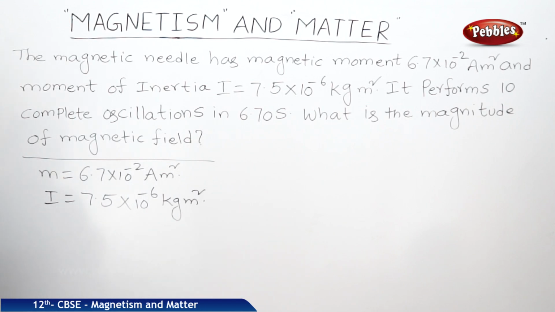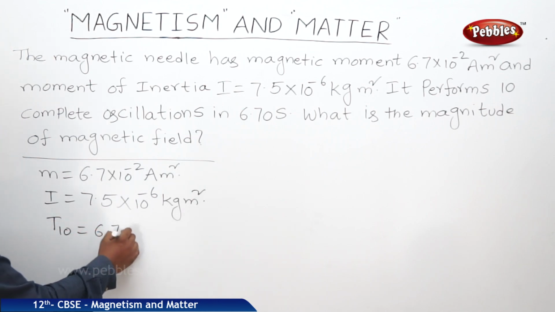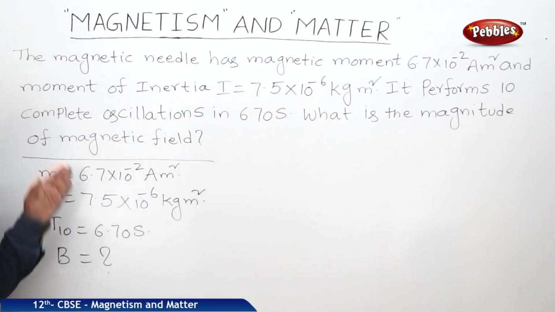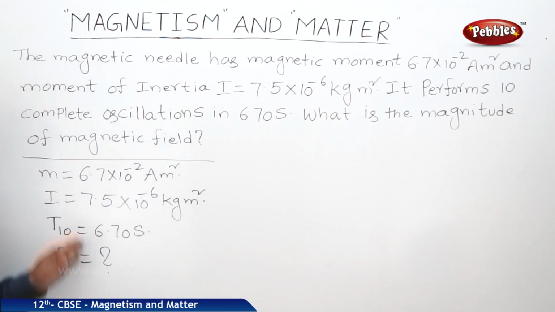It performs 10 complete oscillations in 6.70 seconds. So time taken for 10 oscillations is 6.70 seconds. What is the magnitude of the magnetic field? B we should find out. Like this we should divide the values.